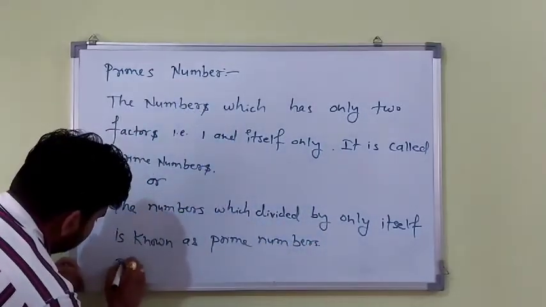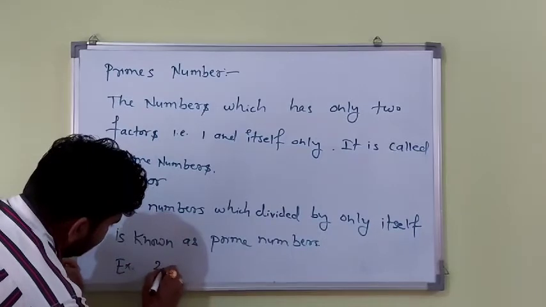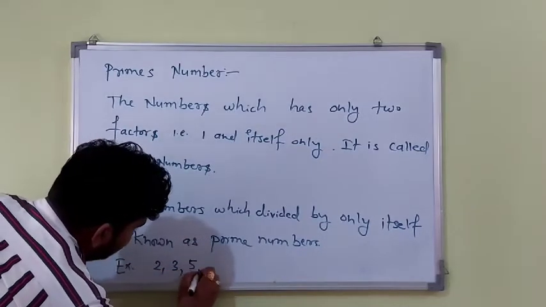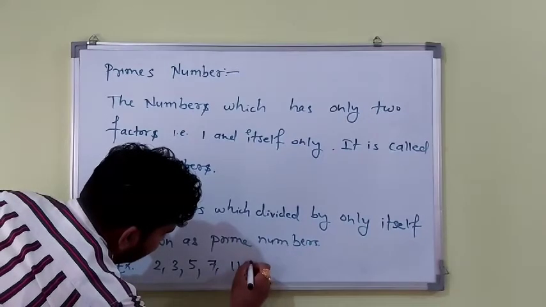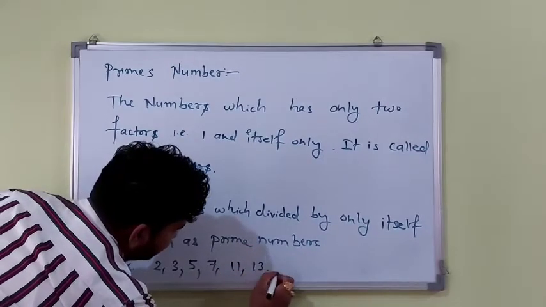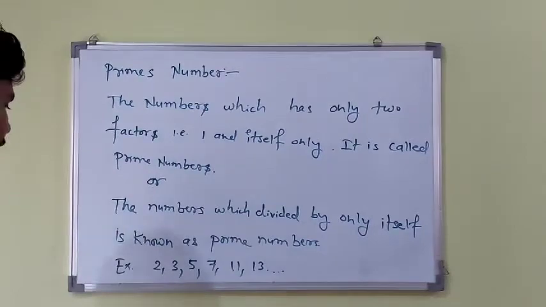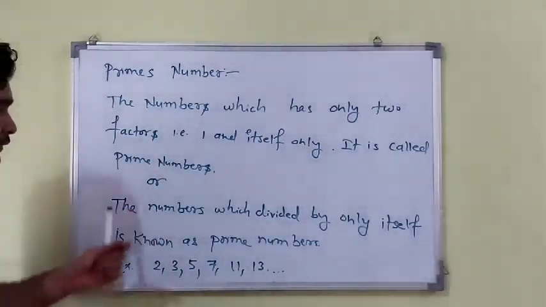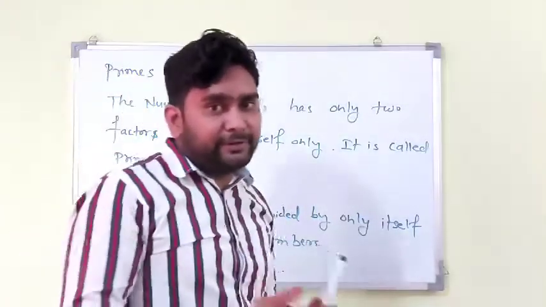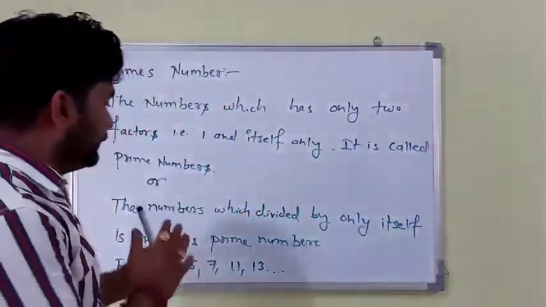Example: 2, 3, 5, 7, 11, 13 and many more. So this is known as a prime number. It is your previous class syllabus, but I will tell you again in this class.